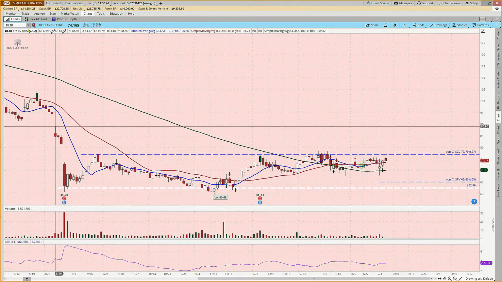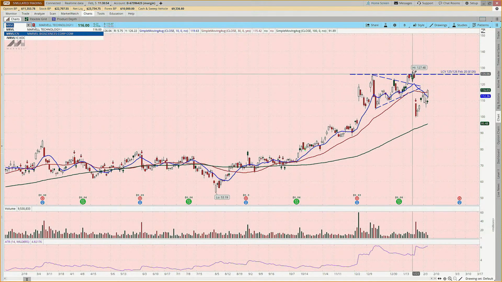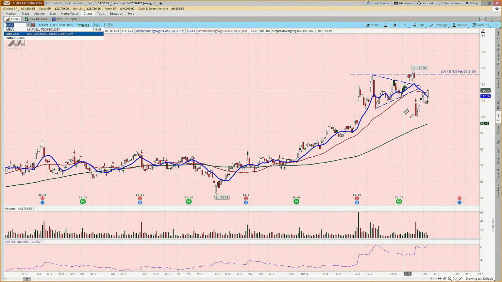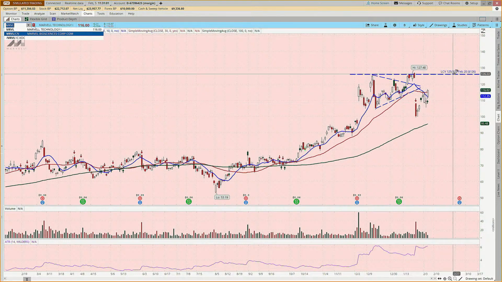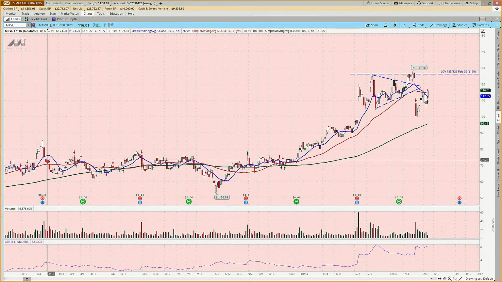If we look at the charts, we position size so that if we take a max loss, it's not going to blow up the account. But this one got hit with one of those whipsaw moves, and it's been moving up since. We have till February 20th or 21st on this, so we're going to let it continue to do its thing. So that's Marvell. Okay, so where are we time-wise? Okay, we've got some time.